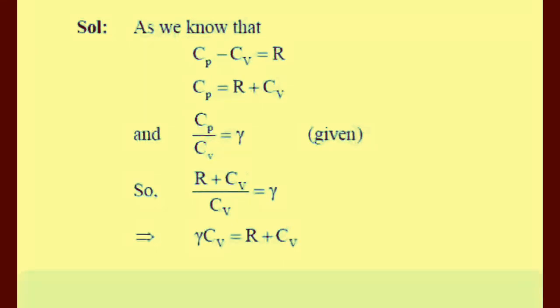Solution of question 1. As we know, Cp minus Cv is equal to R. Cp is the specific gas constant at constant pressure and Cv is the specific gas constant at constant volume. So Cp is equal to R plus Cv, and we know Cp by Cv is equal to gamma. So we put the value of Cp equal to gamma Cv in place of Cp, and we can write gamma Cv is equal to R plus Cv.